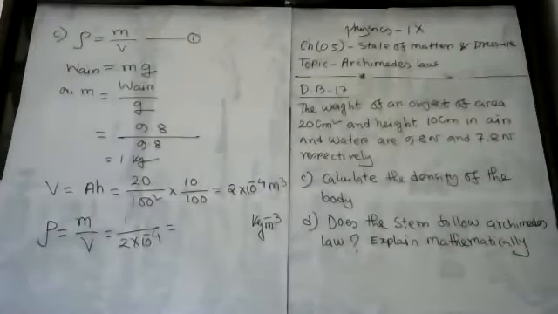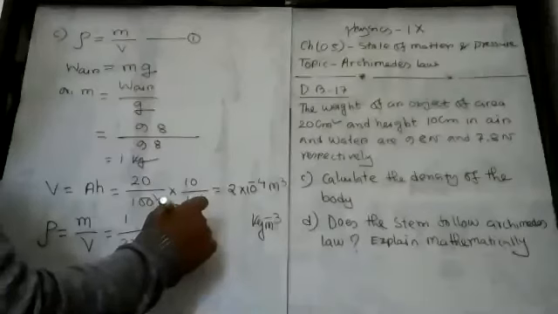Now find out its density, students. The answer is 5,000 kg per meter cube.